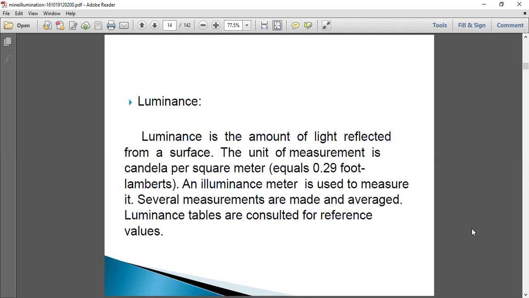The unit of measurement is candela per square meter. A luminance meter is used to measure it. So luminance is measured by the luminance meter. Several measurements are made and arranged, from many angles and positions. Luminance tables are considered for reference values. Knowing the reference values of the luminance tables, we can find the luminance of a light source.